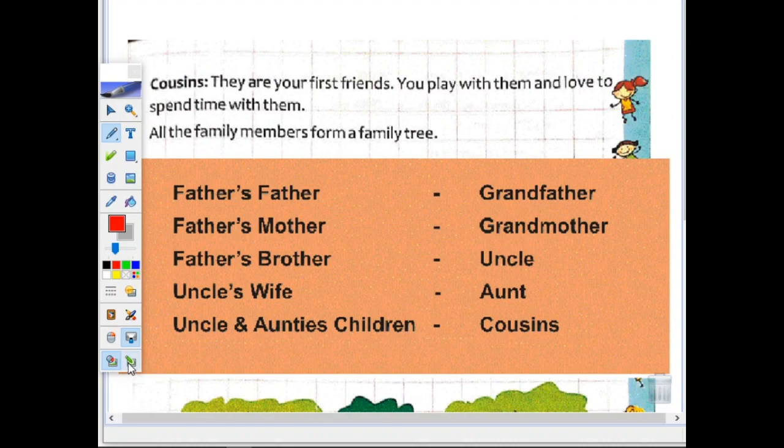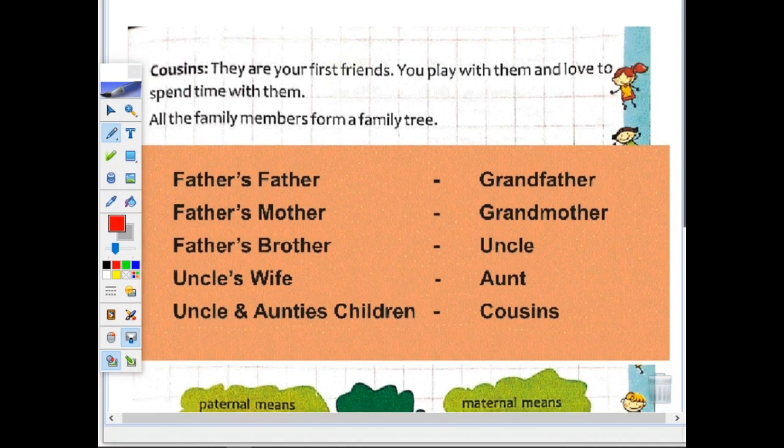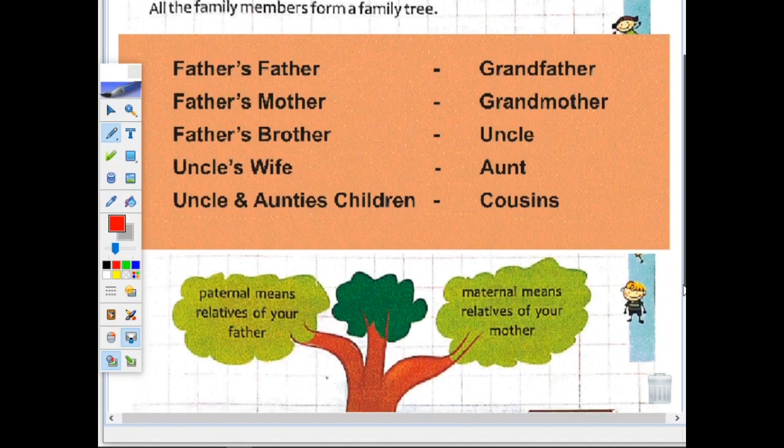So, here we see about cousins. They are your first friends. You play with them and love to spend time with them. So, all family members form a family tree. So, let us once recap. Here, father's father is grandfather. Father's mother is grandmother. Father's brother is uncle. Uncle's wife is aunt. Uncle and auntie's children are cousins.